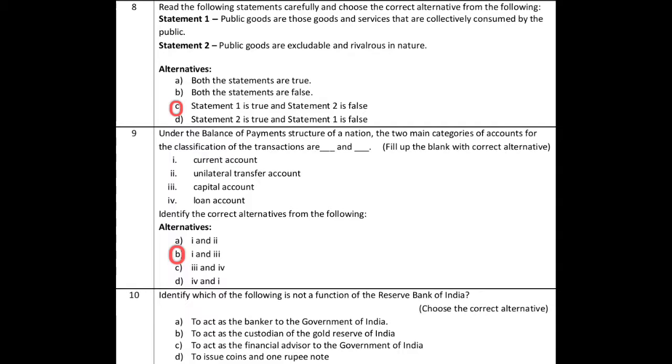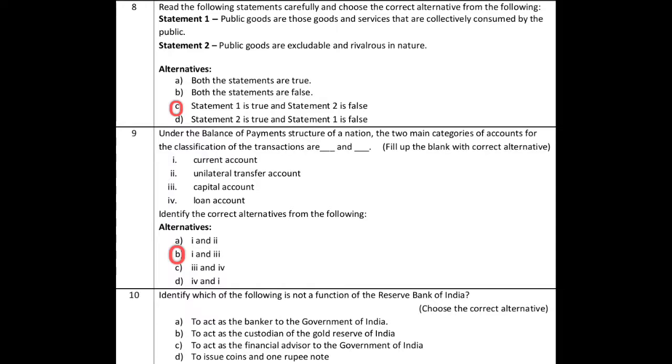The first alternative is first and second. The second alternative is first and third. So first and third is the correct answer. Current account and capital account. So for question number 9, B is the exact and correct answer. Question number 10. Identify which of the following is not the function of Reserve Bank of India. There are various functions of Reserve Bank of India. There are 4 functions given. We will see one by one.